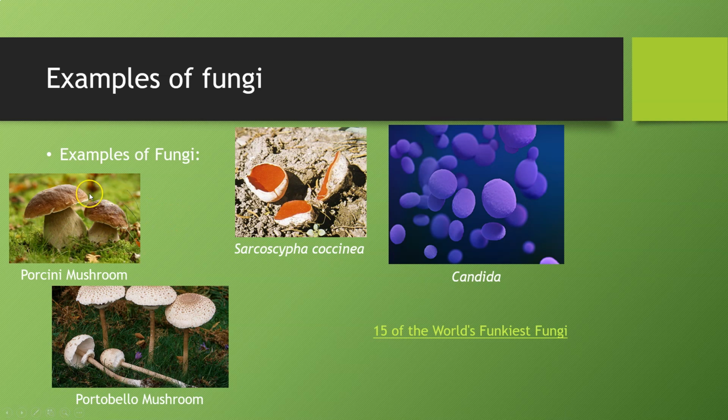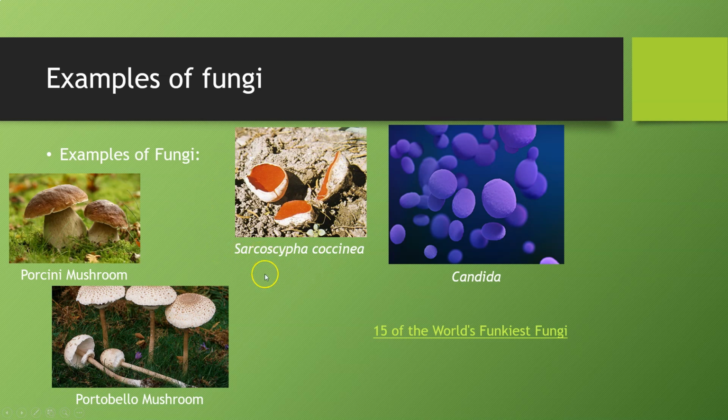Porcini mushrooms and portobello mushrooms are both highly cultivated, typically in countries like Italy, where they were first developed. Both these types of mushrooms are often used in pasta dishes, salads, things of that nature.